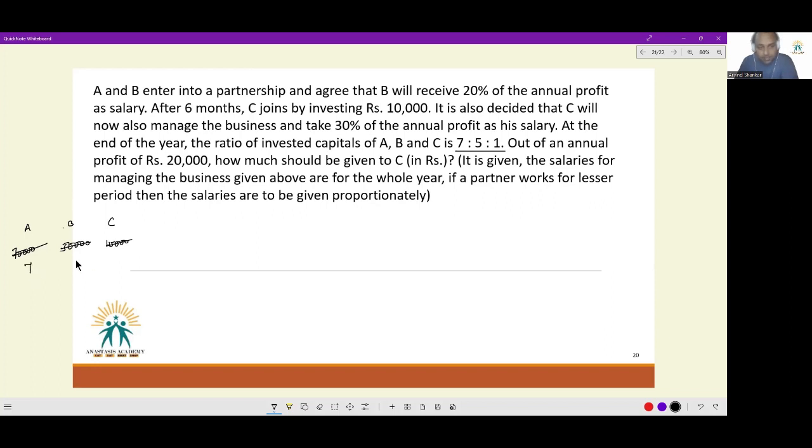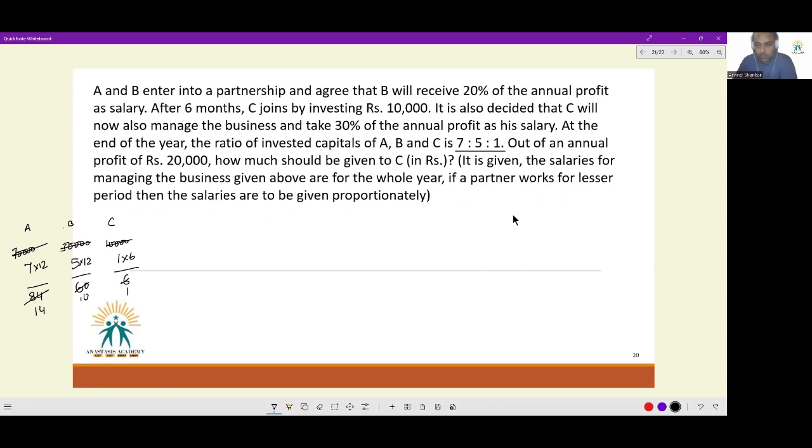Think of it as 7 rupees, 5 rupees, and 1 rupee. A has invested it for a period of 12 months. B has invested it for a period of 12 months. C has invested it for a period of 6 months. So 6, 60 and 84, or if we simplify it, this will turn to 14, this will turn to 10, this will turn to 1.